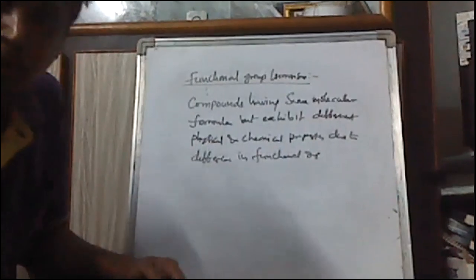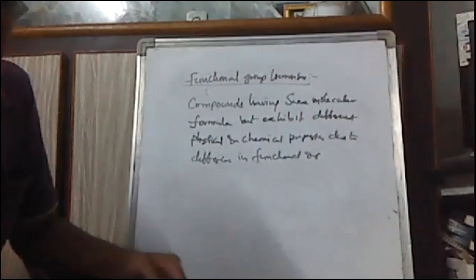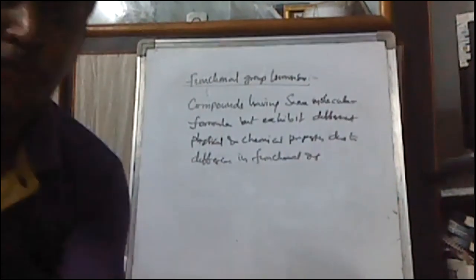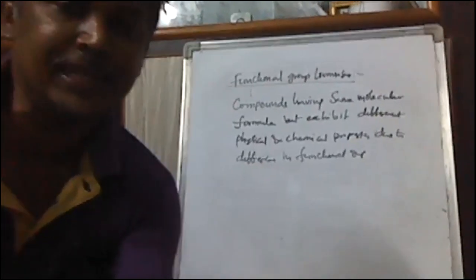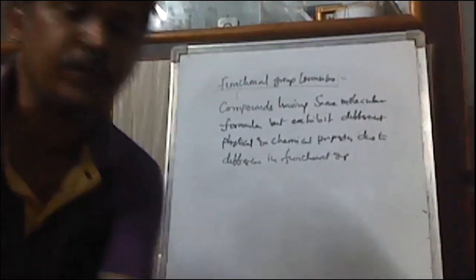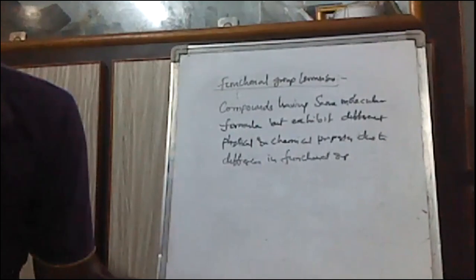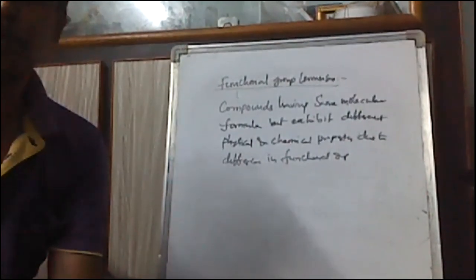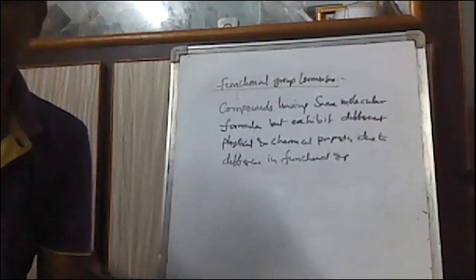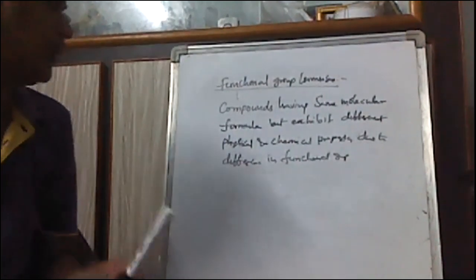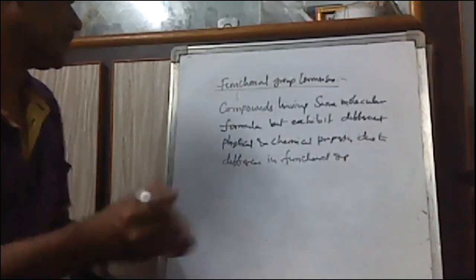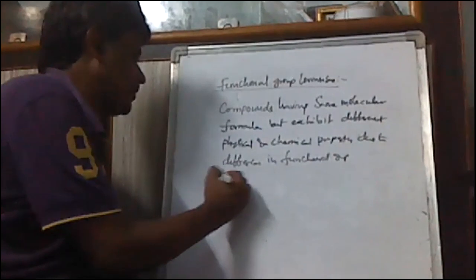Due to the presence of different functional groups, even though they have the same molecular formula, they exhibit different physical and chemical properties. That's why these are called functional group isomers. Here, let me take one example.